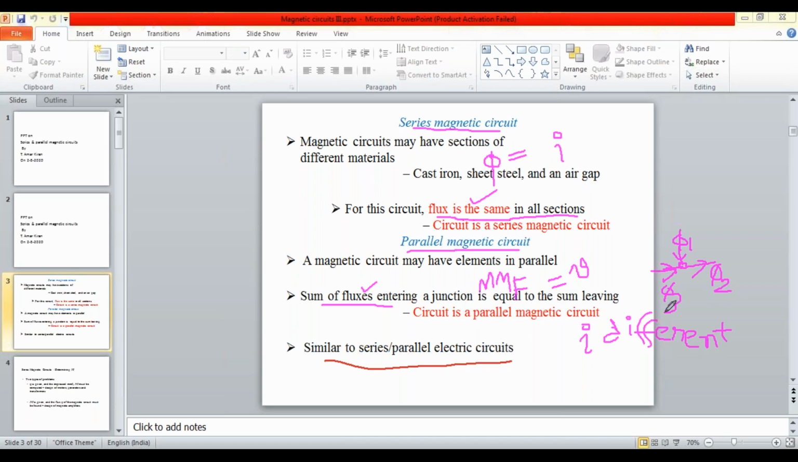Okay, is it clear? If the flux is the same in the magnetic elements, the circuit can be called a series magnetic circuit. And if the fluxes are different and those fluxes meet at a junction, then that type of magnetic circuit can be called a parallel magnetic circuit. Fine. So with these fundamentals, we can proceed to see how to solve different problems in series circuits and parallel circuits.